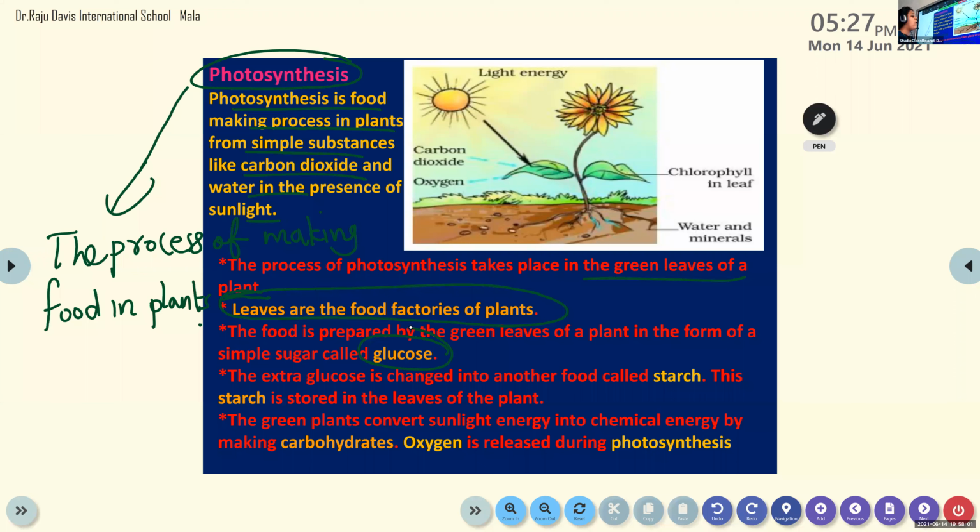Next, in which form is the food prepared by the plants? Glucose. It is in the form of glucose. And how do they store it after making glucose? Every day they make food. It's not necessary that they eat the food every day. Whatever they make themselves, they don't eat all of it. They take whatever they require. The remaining, what do they do? They store it as starch. So they don't eat everything. Only whatever is required, they will eat.